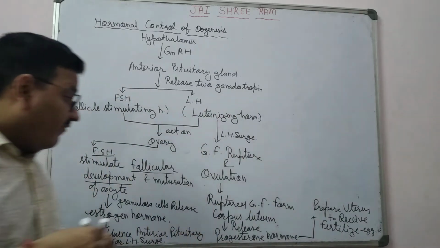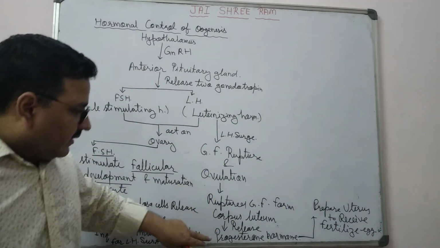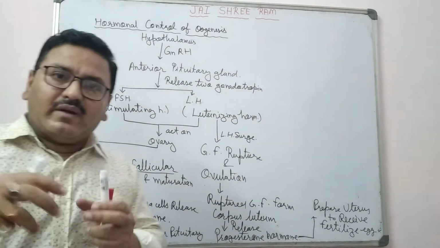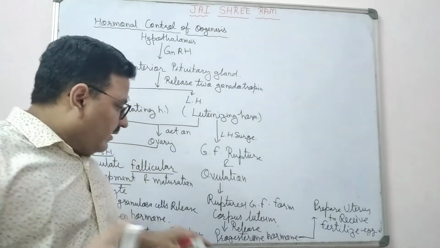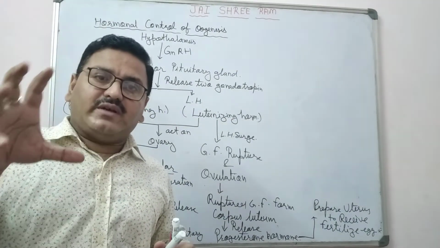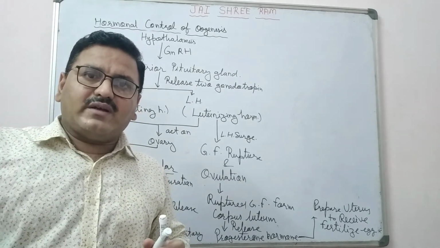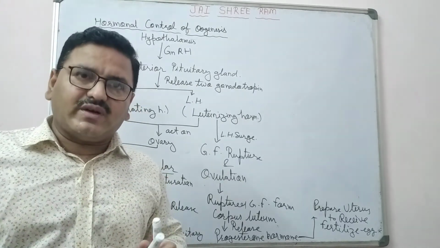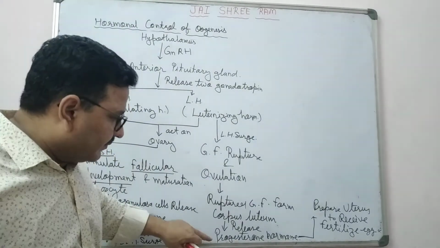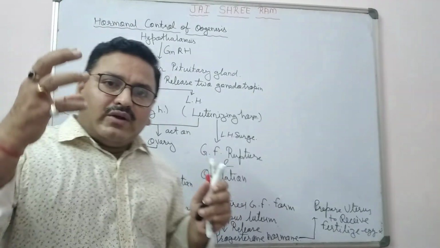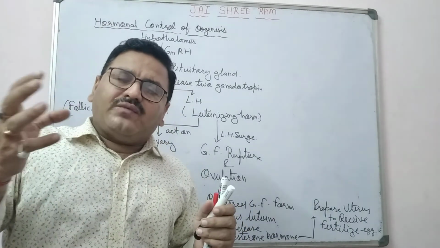Every month, this progesterone develops the endometrium of the uterus. It means the endometrium becomes spongy, richly supplied with blood capillaries, covered by mucus. Every month, the endometrium prepares itself with the help of progesterone to take the fertilized egg for implantation.